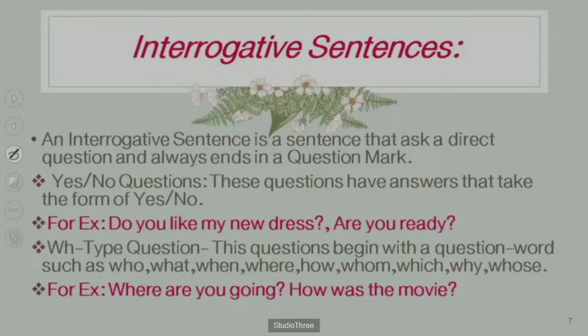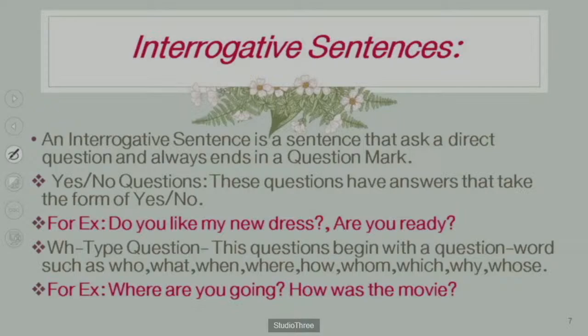What is the difference between yes-no type questions and WH questions? Let's see. These questions have answers in the form of yes or no. For example, do you need coffee? Yes, I want it, or I need it. Or are you hungry? No.